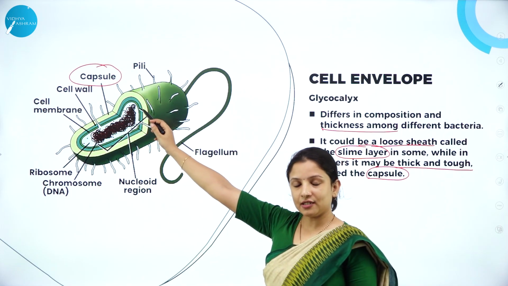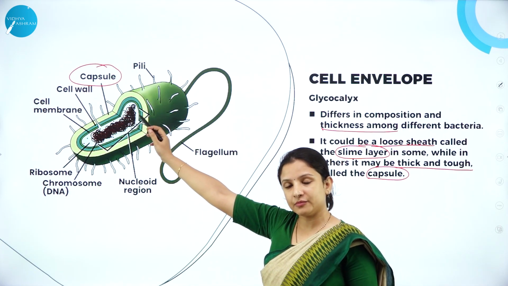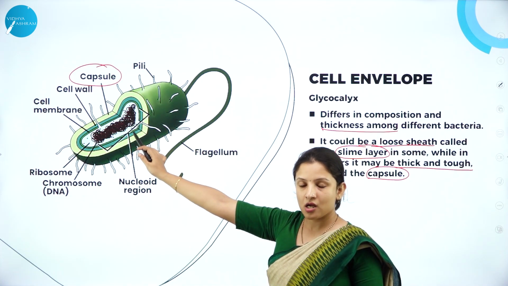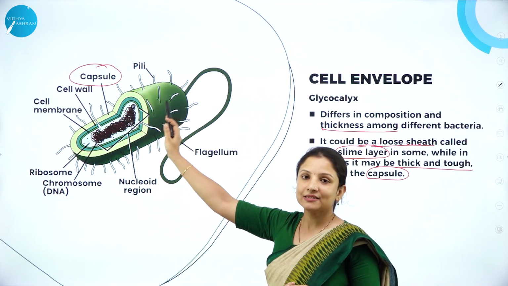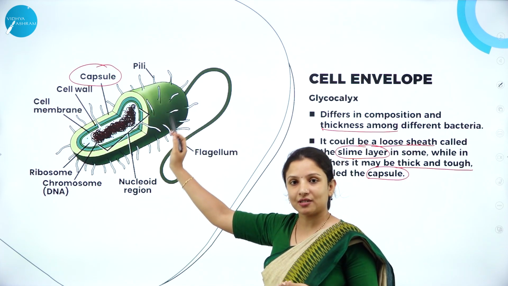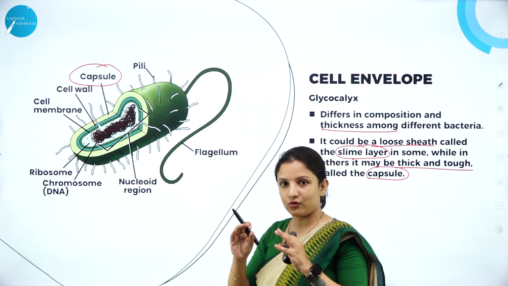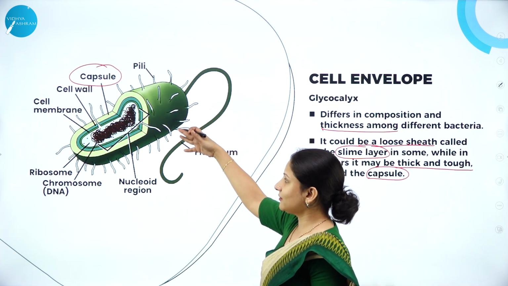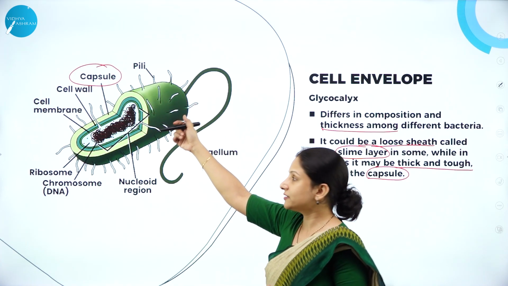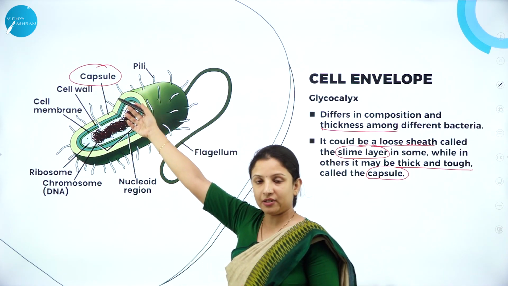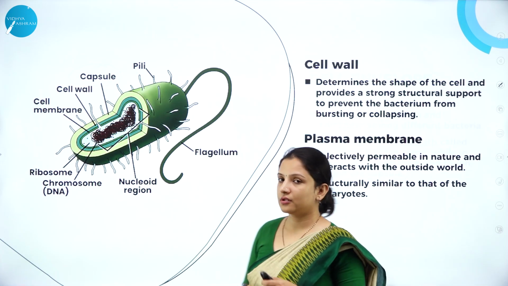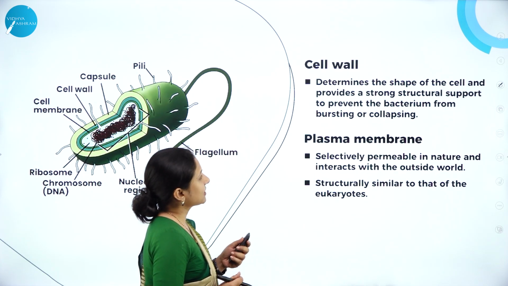When it is written capsule, what do we understand from this? The outermost covering of the bacteria, the glycocalyx, is thick and tough. Because it is surrounded by a thick and tough glycocalyx, it forms a capsule. If it was a thin or loose sheath, instead of capsule they would have labeled it here as a slime layer. So that is the difference. Hope you understood now. Next, the cell wall.